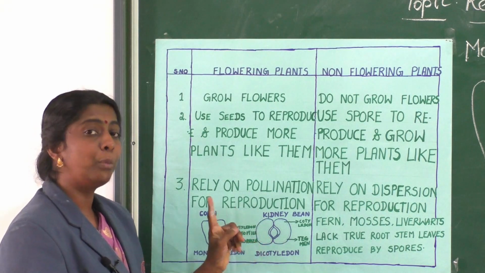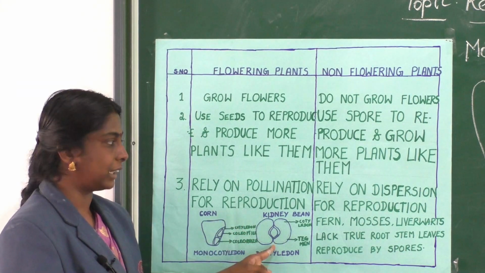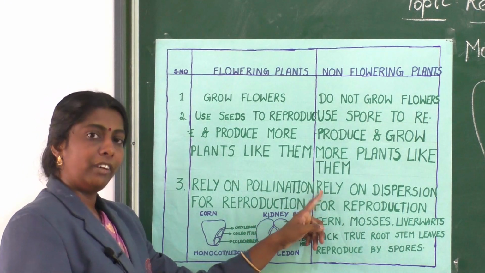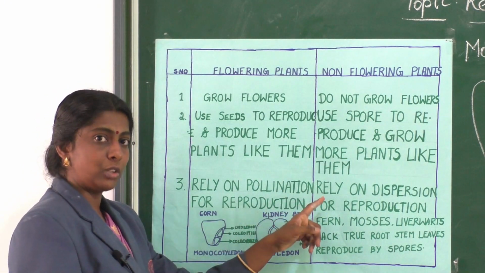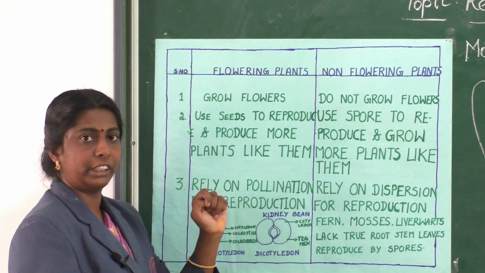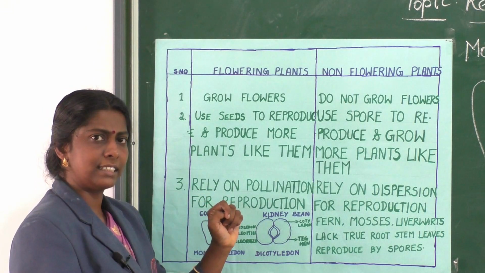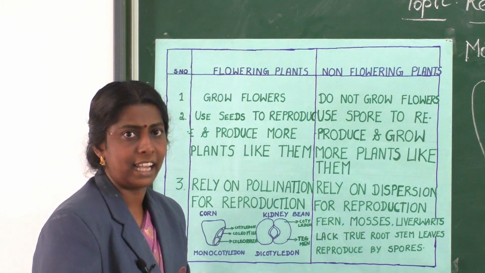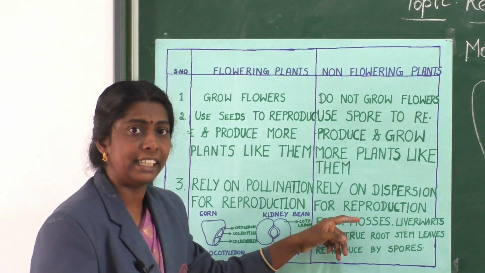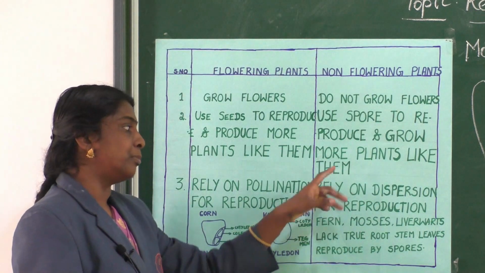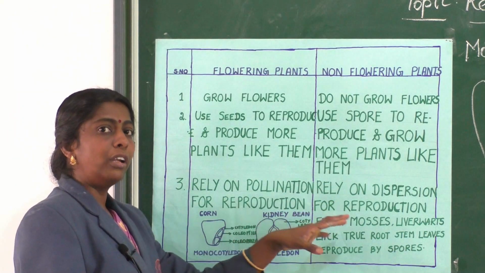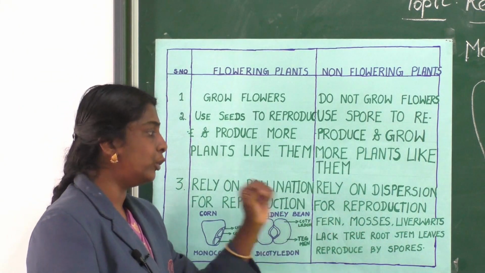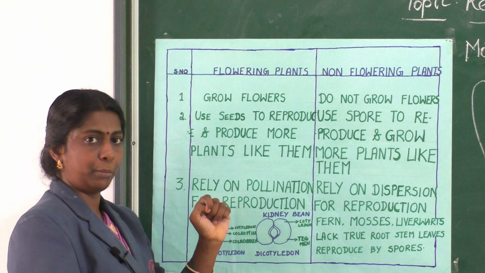And non-flowering plants depend on dispersion for reproduction. Dispersion means the spores are dispersed and spread over large areas, and by that method they give out new plants.